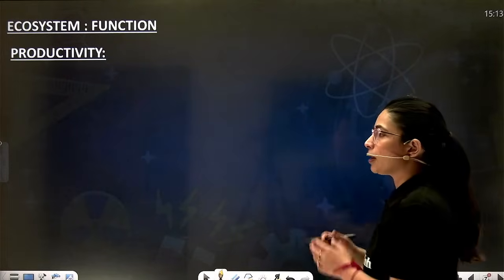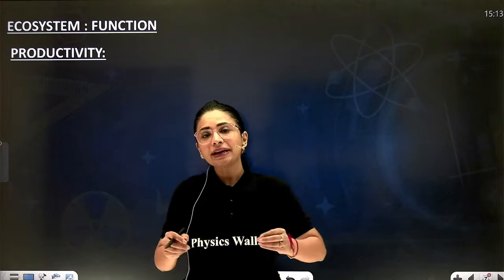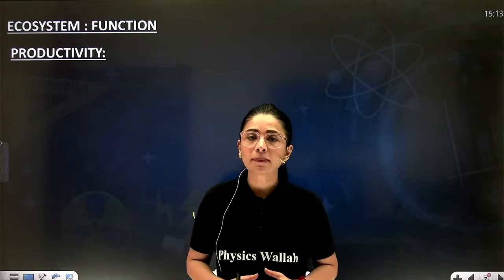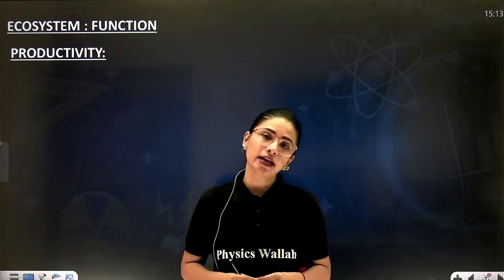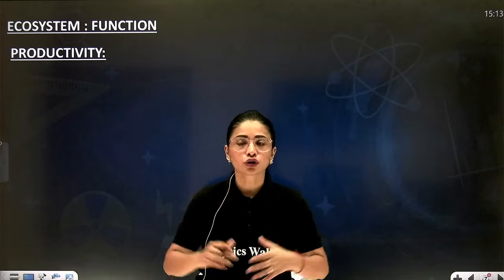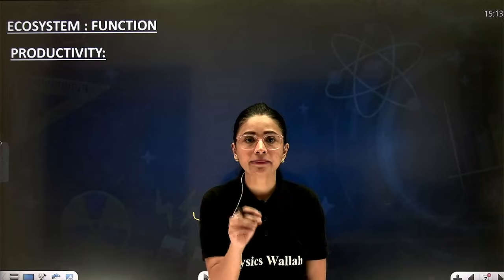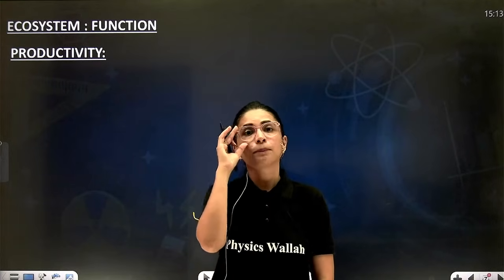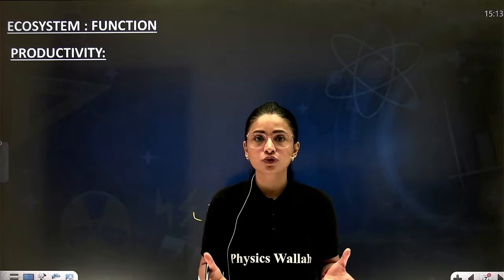First, we are going to talk about productivity. What is productivity? Productivity, beta, simply means the total amount of biomass generated by autotrophs with the help of light energy over a given period of time in a specific area. That is known as production. Clear?